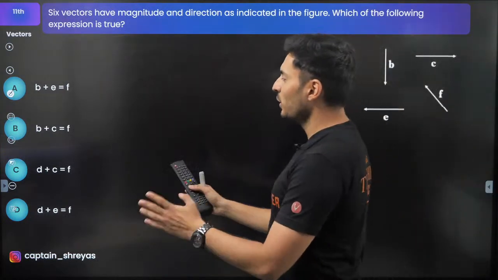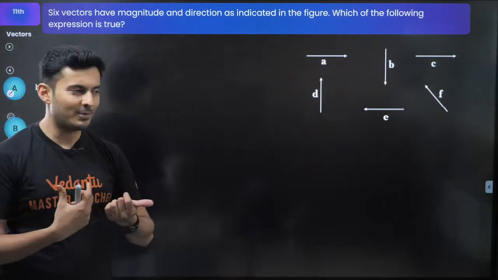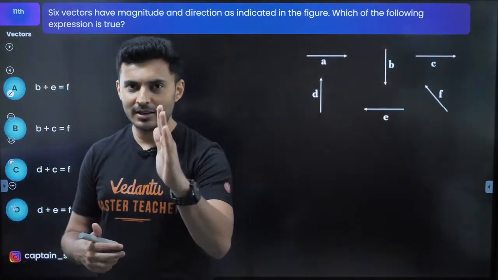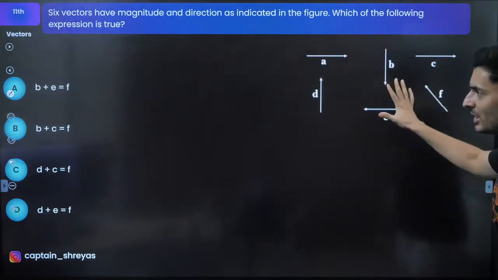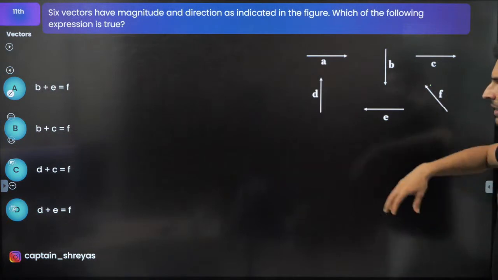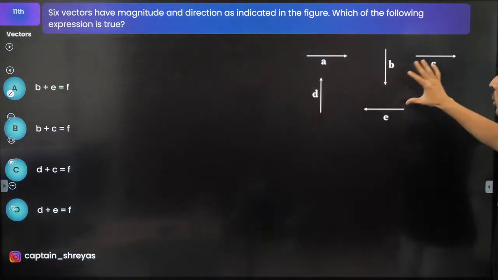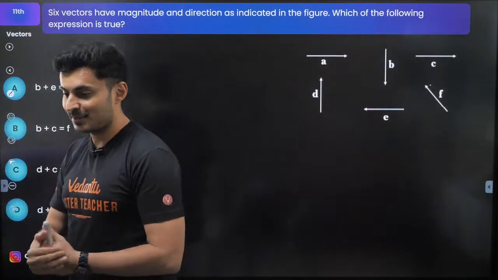Okay, this is a beautiful question. Many students will definitely make some kind of mistake if you're not very observant. So think which vector plus which vector will give you F vector. F vector will be a combination of which of these two vectors, vector wise.